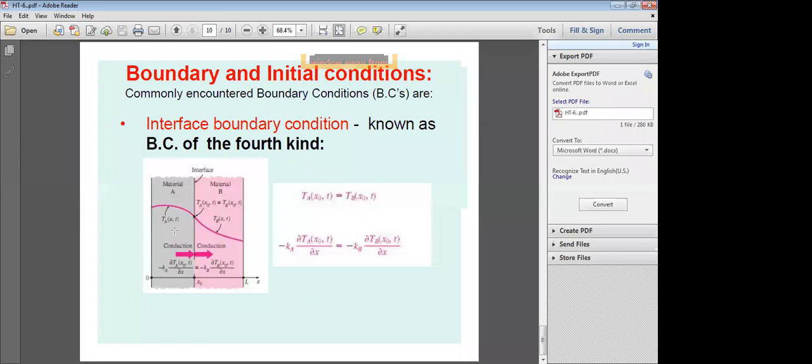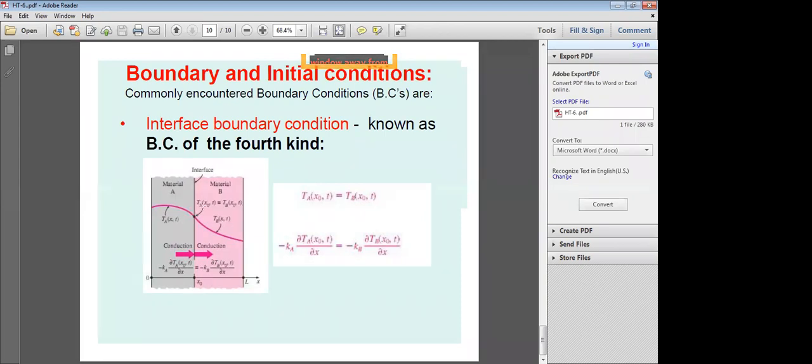This is the interface. The temperature of material A at any given location X and any given time small t, and the temperature of material B, T_B(X, t), the temperature variation of material B at any given location X at a given time t. And this is the interface. At the interface, the temperature of material A is equal to the temperature of material B. That is the boundary condition here.